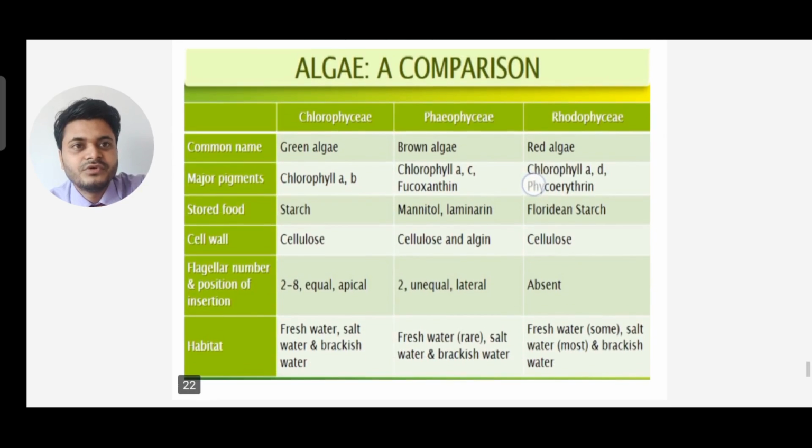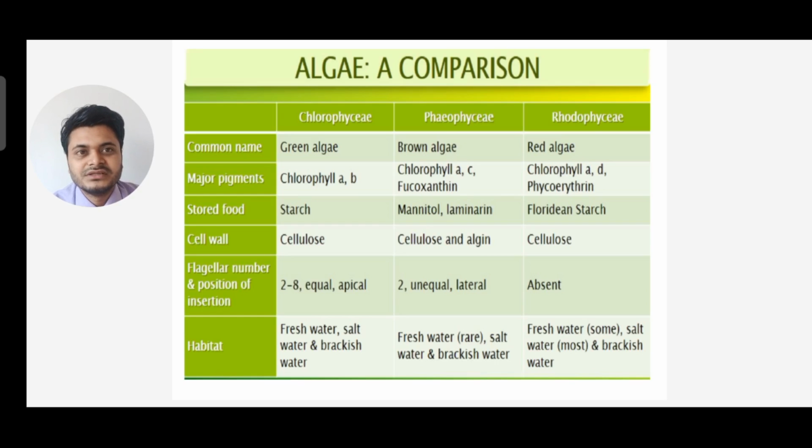So this is a very important slide where the differences between Chlorophyceae, Phaeophyceae and Rhodophyceae are given. This is a summary. The common name of Chlorophyceae is green algae, Phaeophyceae brown algae, and Rhodophyceae red algae. The major pigments in Chlorophyceae are chlorophyll a and b, in Phaeophyceae chlorophyll a and c and fucoxanthin, and in Rhodophyceae chlorophyll a and d and phycoerythrin. Phycoerythrin gives the red color. Then the reserve foods: Chlorophyceae starch, Phaeophyceae mannitol and laminarin, and Rhodophyceae Floridean starch.